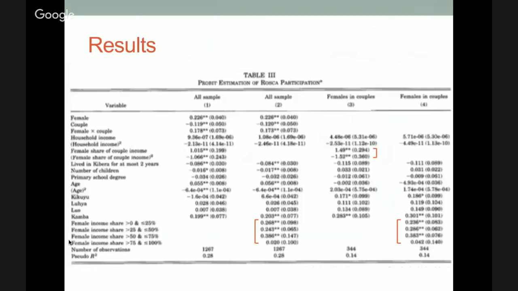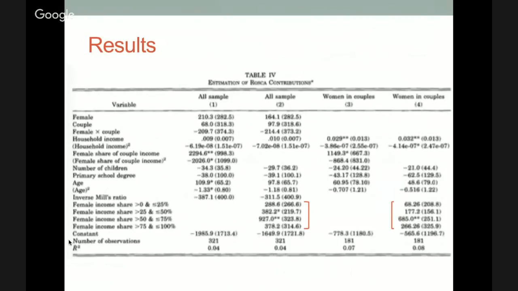that the female share of couples' income, so female bargaining power, is a statistically significant indicator, and it's nonlinear. Then breaking it down into those 25% categories of bargaining power measured in income share, in both models 2 and 4, the total sample and just the sample of females and couples, you can see that they are statistically significant and positive indicators of joining a RASCA, except for the income share, which is not statistically significant. So this supports their hypothesis as well.